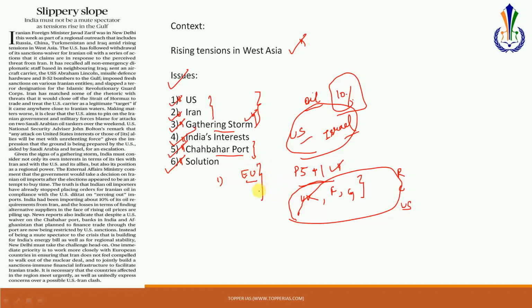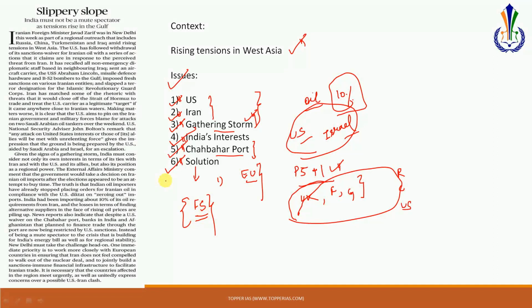The second solution that is important is that India should work towards developing a sanctions-immune financial infrastructure, which is very much required. At present, India is forced to come under the pressure of the US, primarily because the financial structure is such that India is dependent on the US, and so the US can impose these sanctions and thus impact India's economy also. So India needs a financial structure that is immune to individual sanctions from countries, and this is what India should focus upon, as advocated in this article.